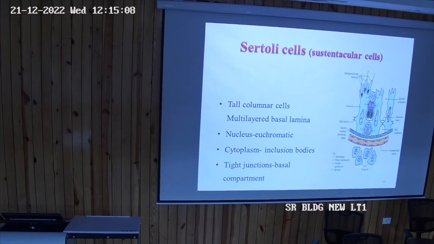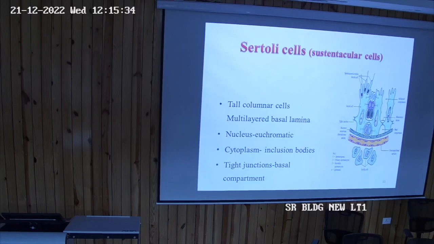In the basal compartment, immature cells or immature spermatogonia are there. As soon as they become mature, they divide and pass towards the luminal compartment, and then you can see the spermatids, after formation, are embedded in the processes of the Sertoli cells.